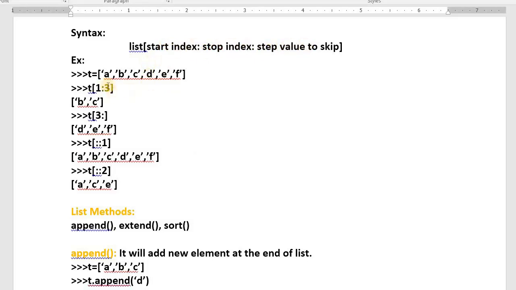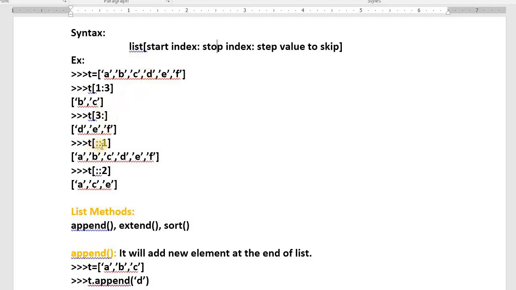See one more interesting example. I have one list: A, B, C, D, E, F. T[1:3] means 0, 1, 2, 3, so from 1 to 2 I get B, C. Starting index is 3: 0, 1, 2, 3, D onwards, everything. End index is not there.